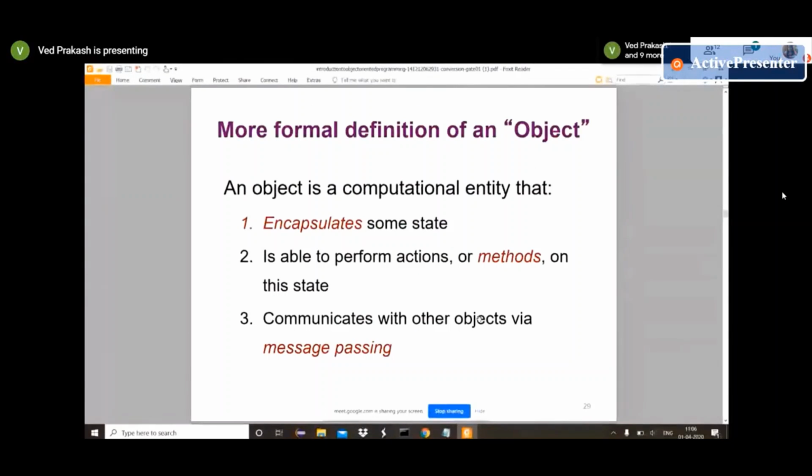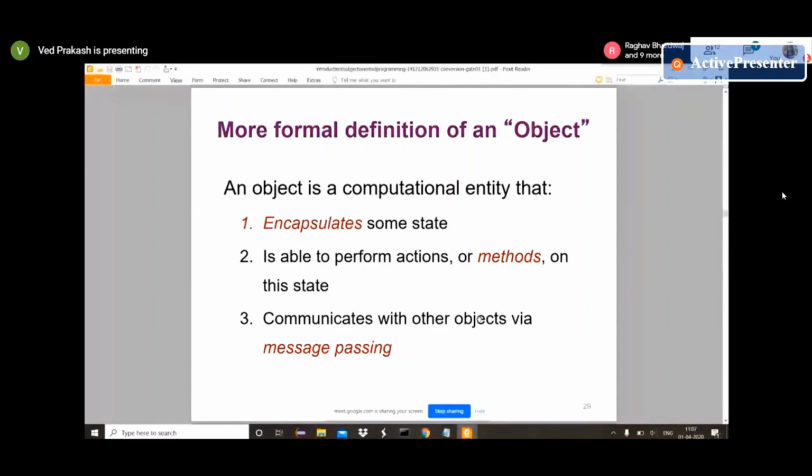So now we will move into a more technical definition of object. An object is a computational entity that encapsulates some state. What exactly is the meaning of encapsulate? Encapsulation means it holds properties, data, and performs actions. The object will keep methods also in this state, and it will communicate via message passing.